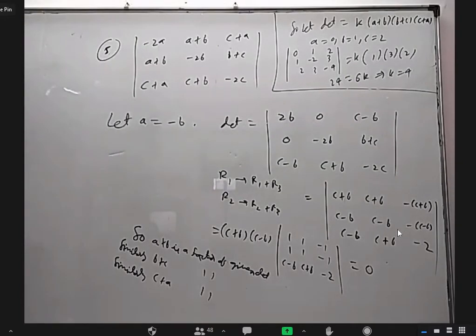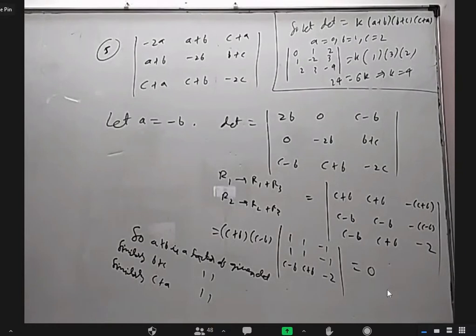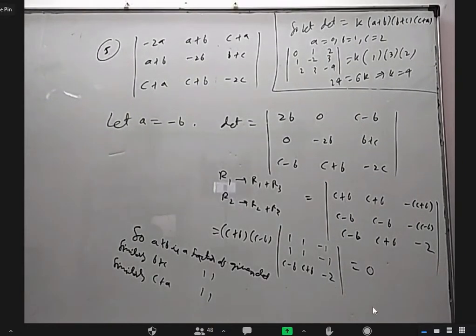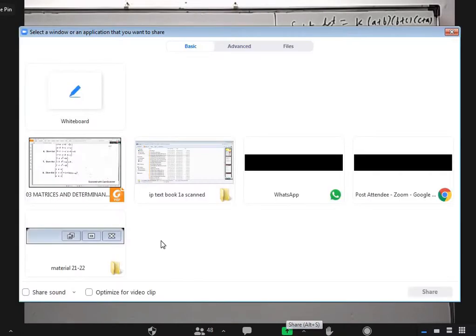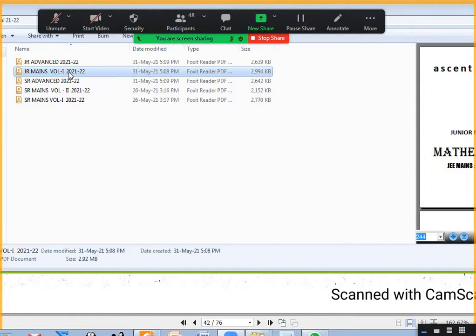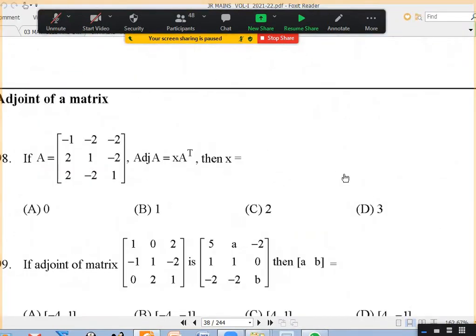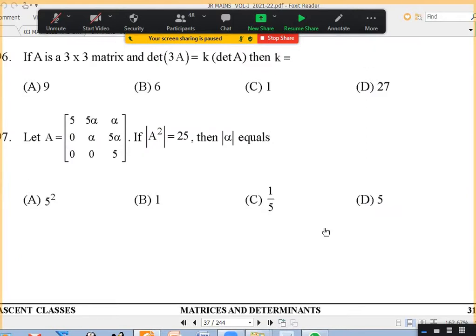I used it already in enough questions, right? Okay. So now we are doing some questions from the mains material. We'll go back there. Okay. Where is the mains material? Just a minute. Okay, in the regular class note, what is the last mains material odd number that I discussed?